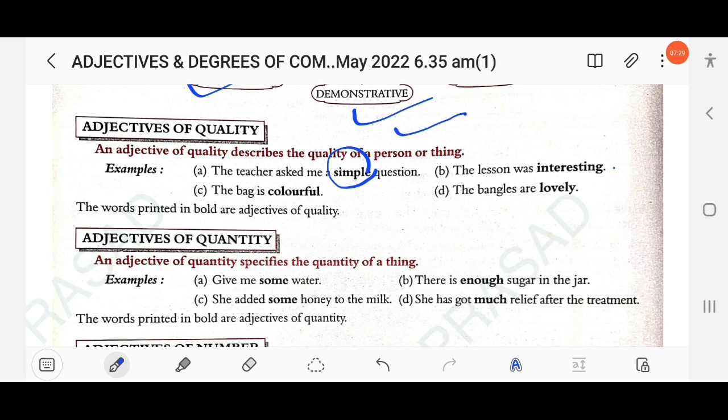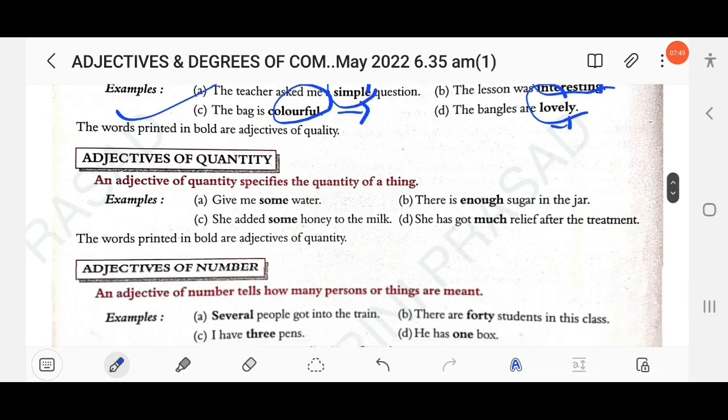Then next: the lesson was interesting. So here interesting is an adjective of quality. Then next here: the bag is colorful. This is also an adjective of quality. The bangles are lovely. Lovely is also an adjective of quality.